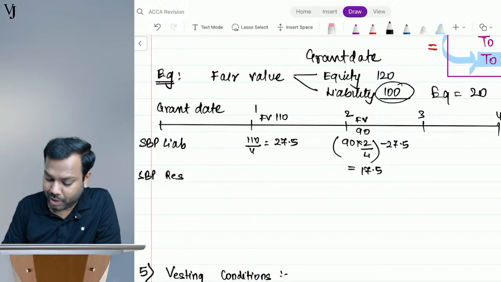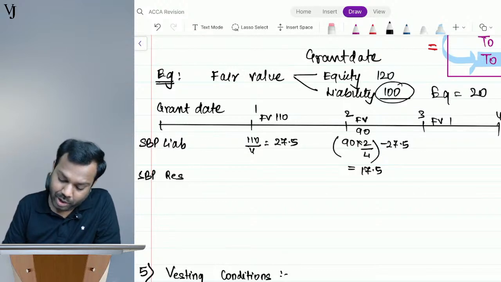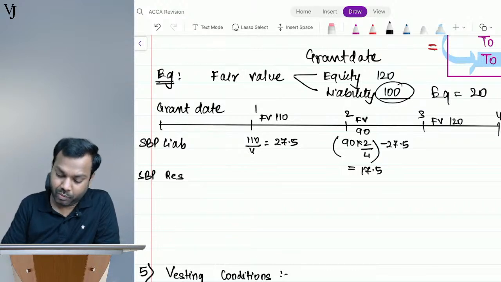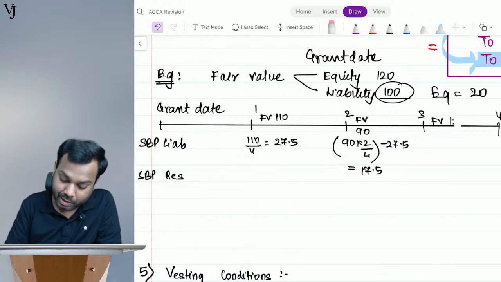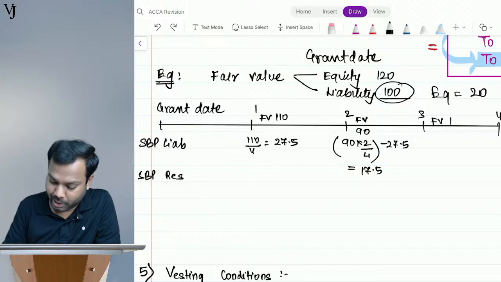Right. Let's suppose the fair value is again, say, 120. Okay, not 120, I'll not take 120; you can get confused if I take 120. I'll take a fair value of 130.